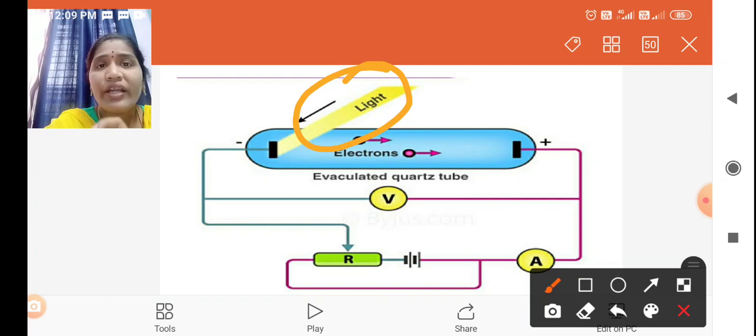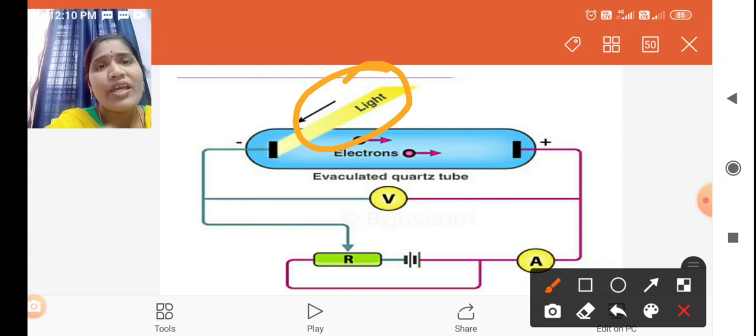That means red color has a different frequency, yellow color has a different frequency, and white color has a different frequency. When we change the frequency of incident light, there is no effect on the photoelectric effect, that means there is no effect on photocurrent.